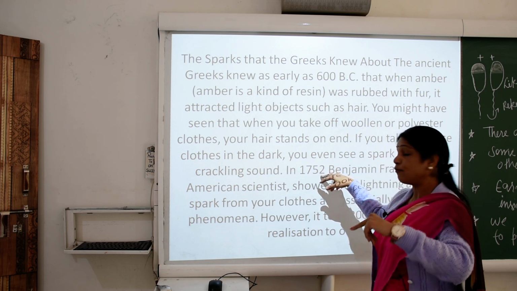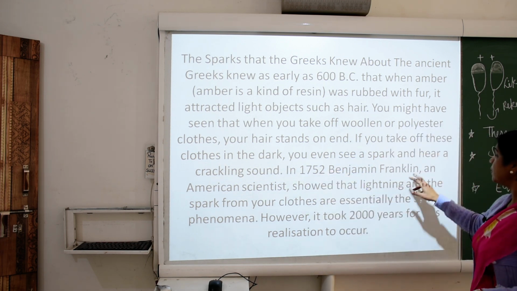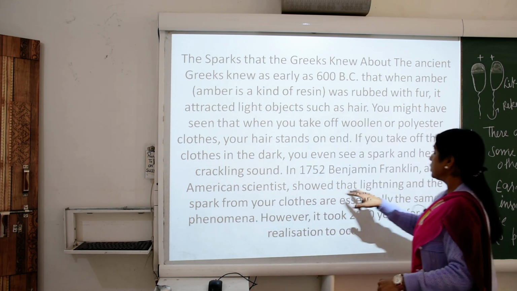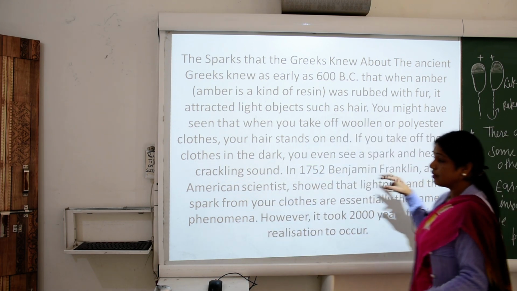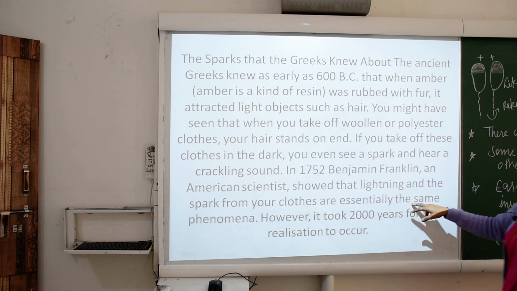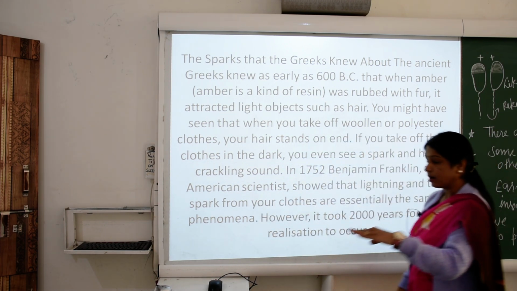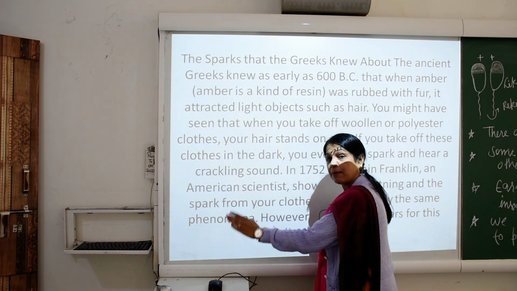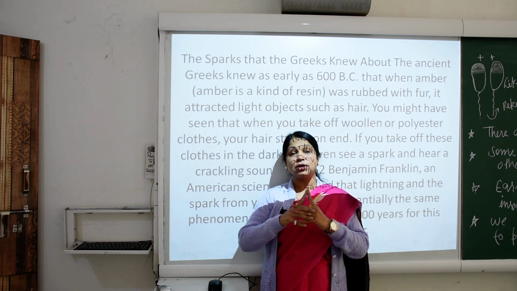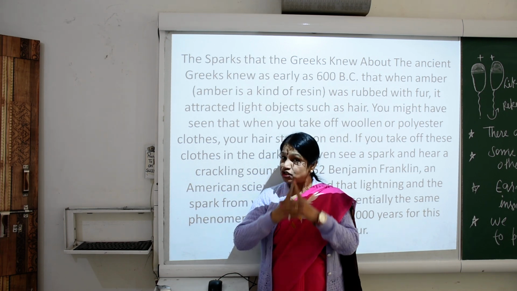In 1752, Benjamin Franklin, an American scientist, showed that lightning and the spark from your clothes are essentially the same phenomenon. Lightning is a natural process.